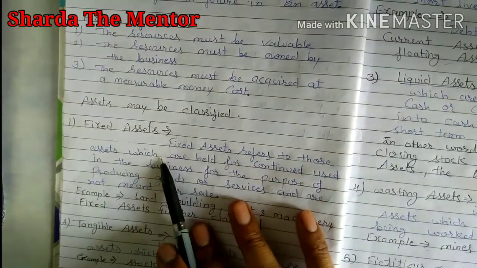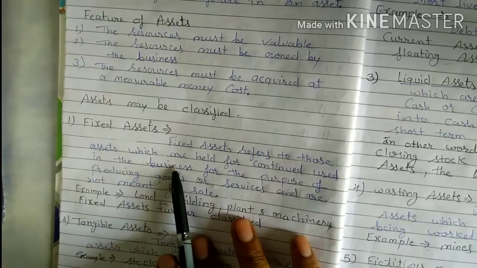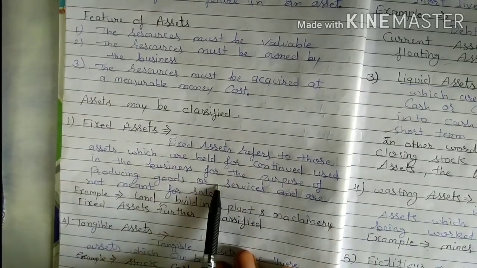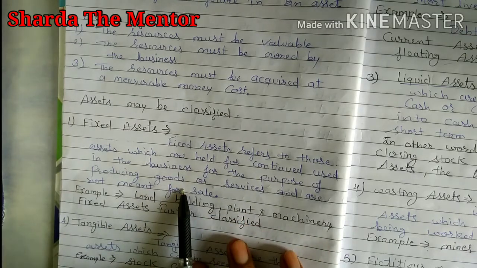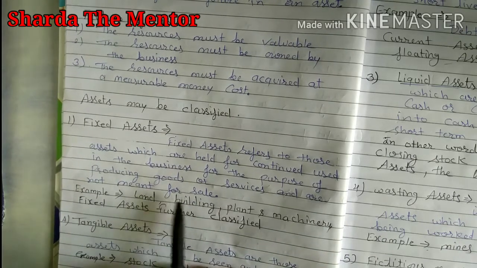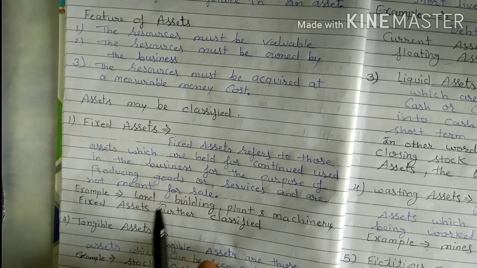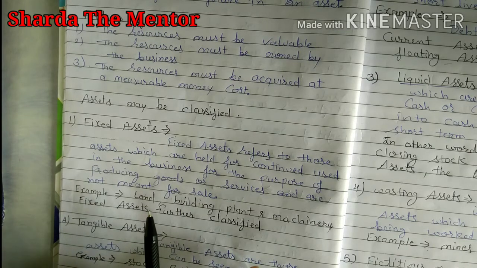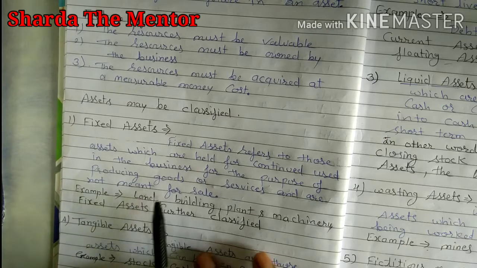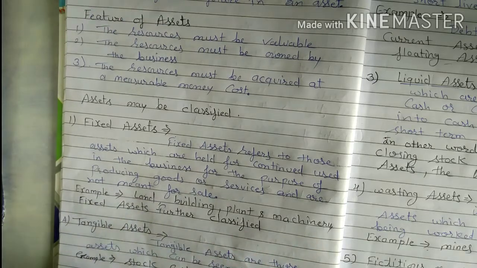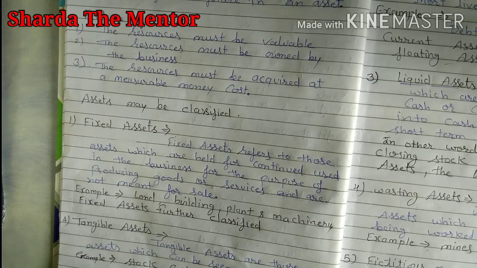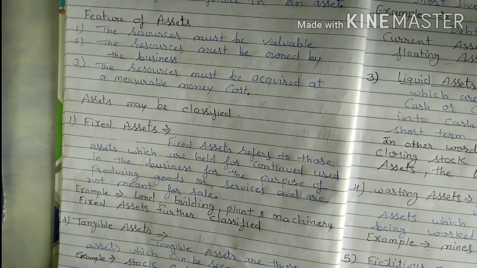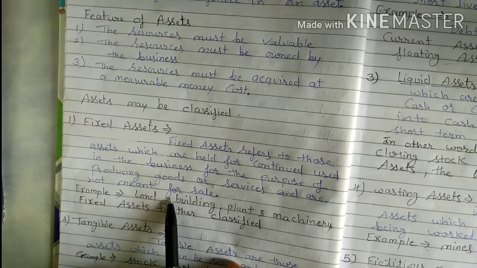First, fixed assets. Fixed assets refers to those assets which are held for continued use in the business for the purpose of producing goods or services and are not meant for sale. Like if you have fixed assets, those are assets held for continued use in the business, it means you can use that asset regularly in the business, like land, machine, building, plant. So these are assets which are regularly used in your business and not meant for sale.